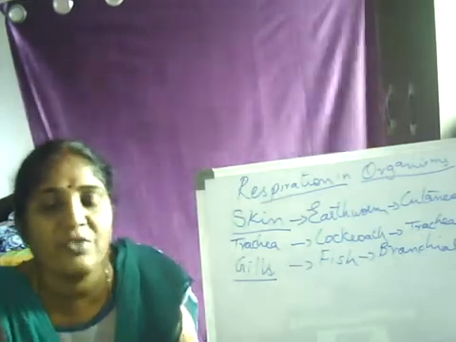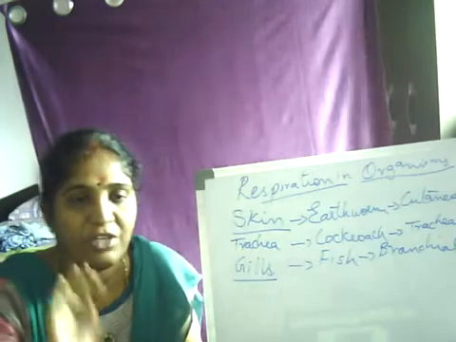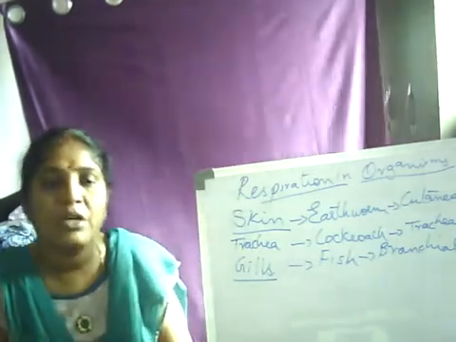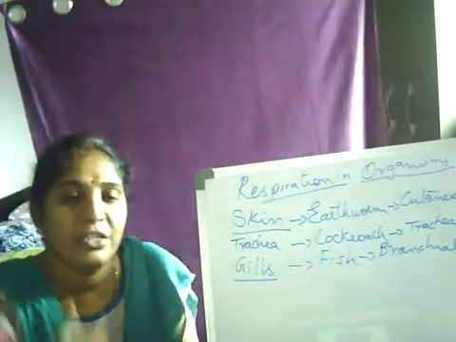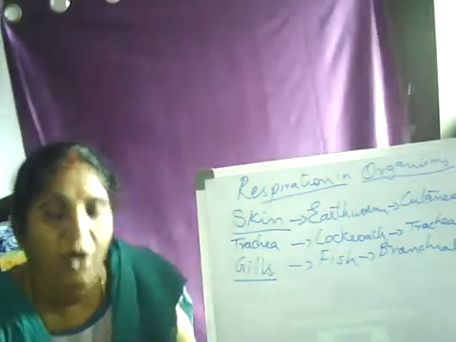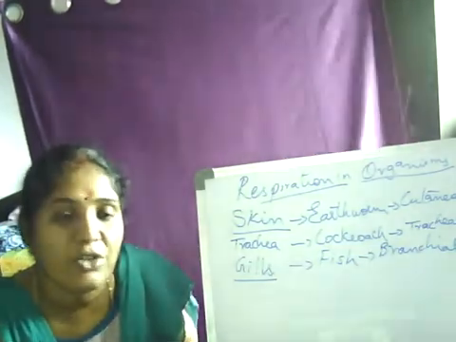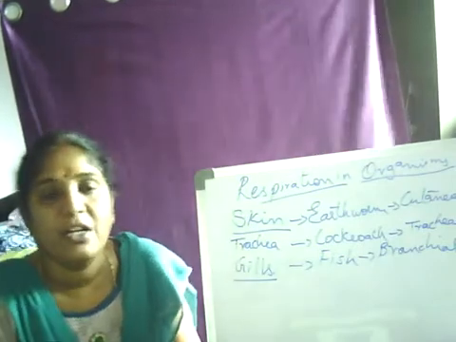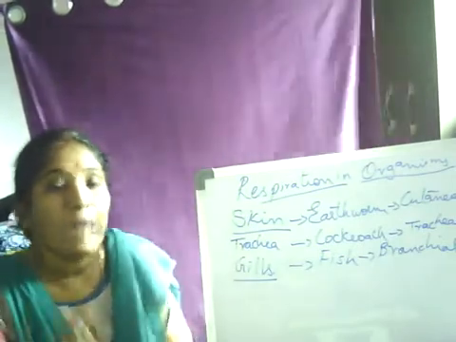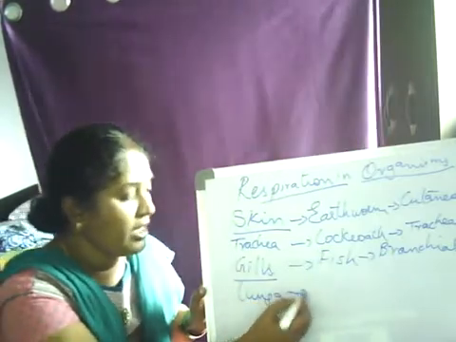Whenever I use this word exchange of gases, that means the oxygen from the air enters into the cell and the carbon dioxide from the cell enters into the blood again or into the water again. So that is what exchange of gases is. So these three are different respiratory organs other than the lungs, which you told me will be in us.